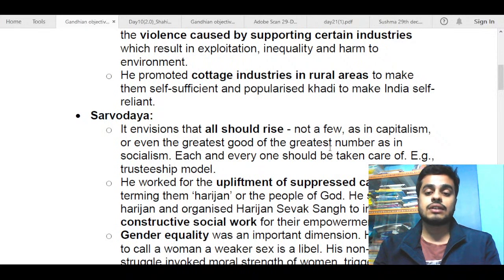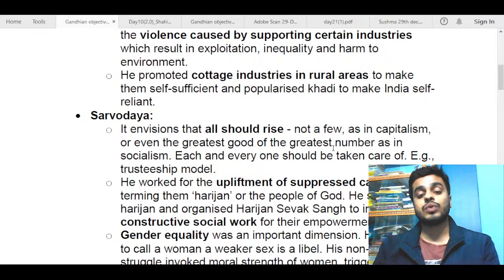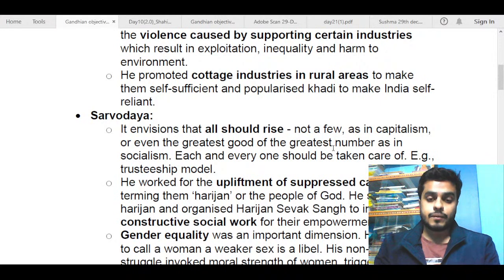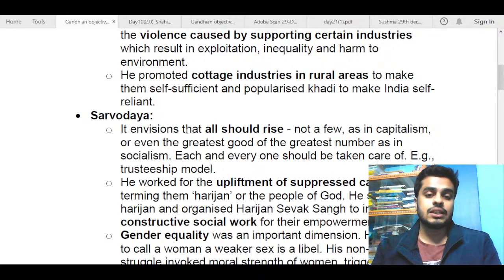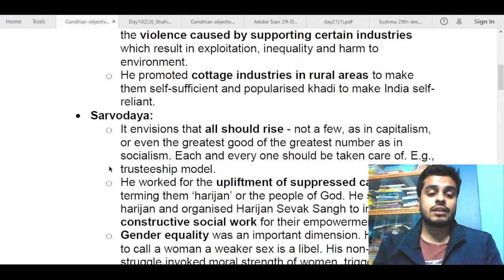Now, greatest good of the greatest number means taking such actions or doing such things which promote the good of the maximum number of people. But Gandhiji was not in favor of that. He wanted to promote the good of all. So even if one or two persons' dignity was harmed in a certain activity, he was against those activities. He wanted to achieve the ends through proper means. He could not ignore even the lowest of the low or the poorest of the poor. So Sarvodaya was basically about that only. Each and everyone should be taken care of. An example is the trusteeship model.